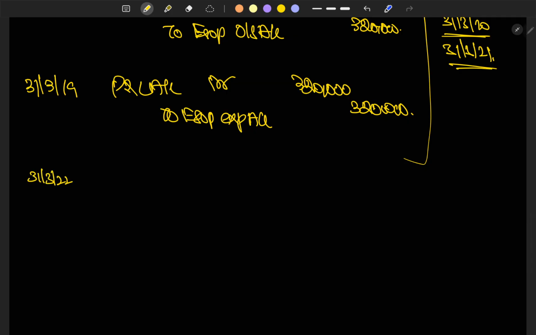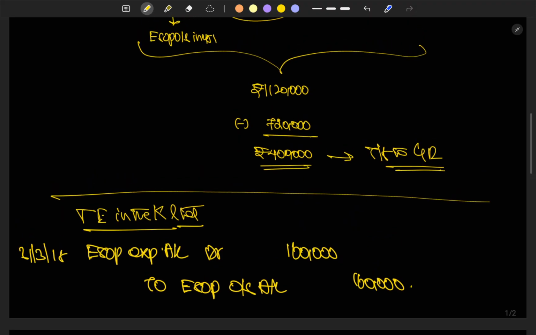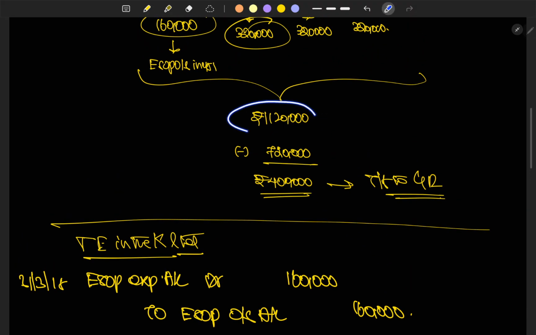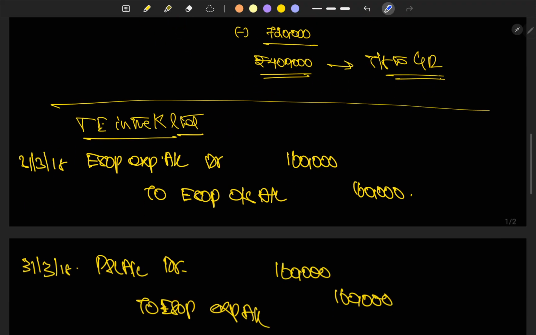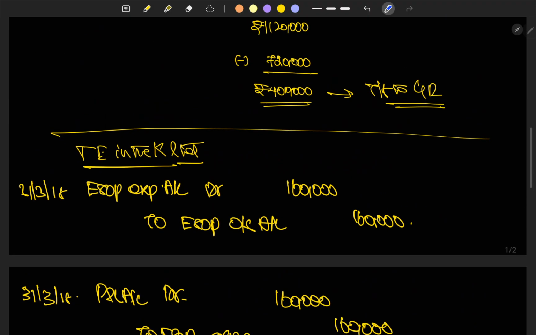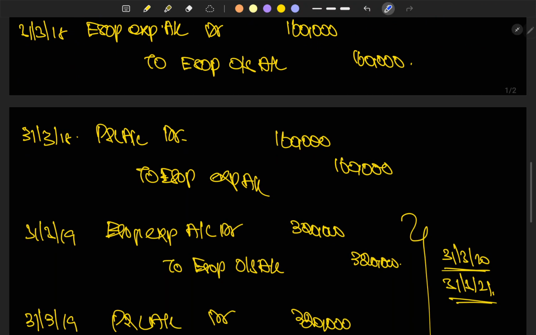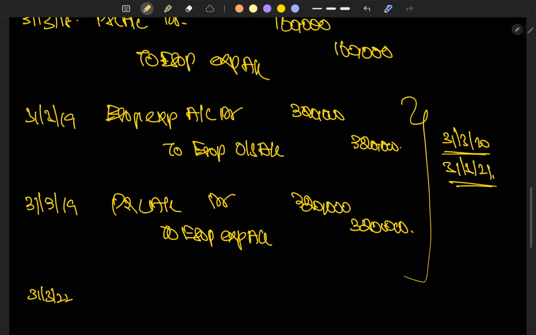On 31/3/2022, we don't need to further charge any amount to ESOP outstanding, because we have excess amount: this 11,20,000 rupees in our ESOP outstanding account. So we are transferring this excess to the general reserve account.